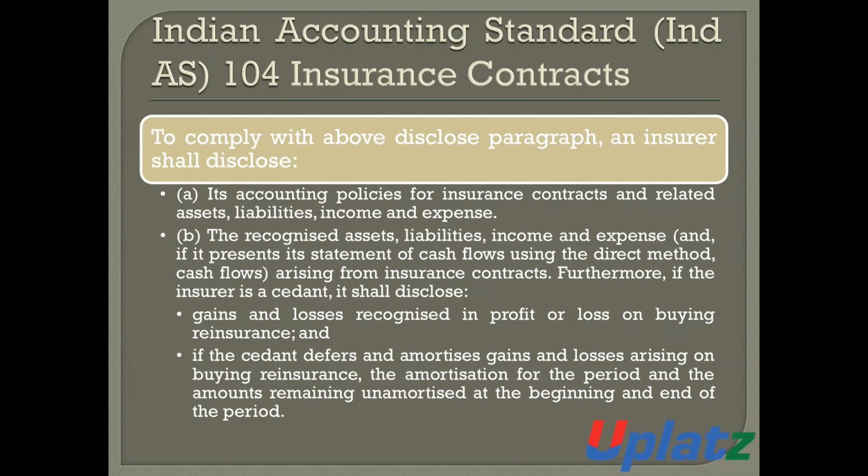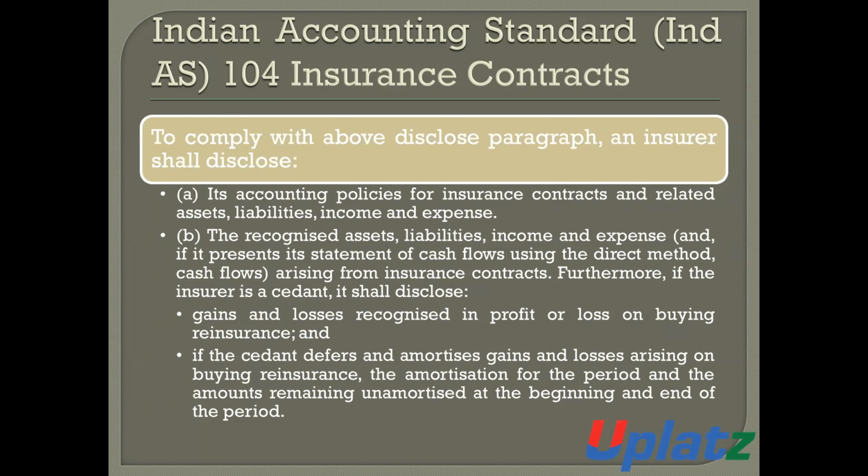If the cedent defers and amortizes the gain or loss arising on buying the reinsurance, then the amortization for the period and the unamortized amount at the beginning and the end of the period are to be disclosed by the insurer.